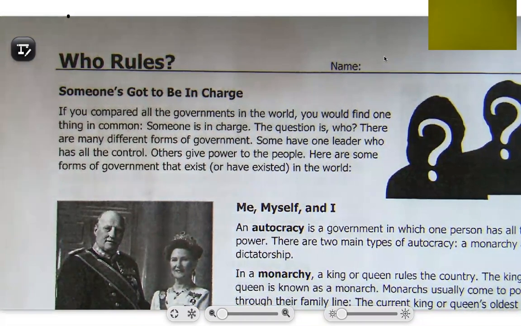Someone's got to be in charge. If you compared all of the governments in the world, you would find one thing in common. Someone is in charge. The question is, who? There are many different forms of government. Some have one leader who has all the control. Others give power to the people. Here are some forms of government that exist or have existed in the world.